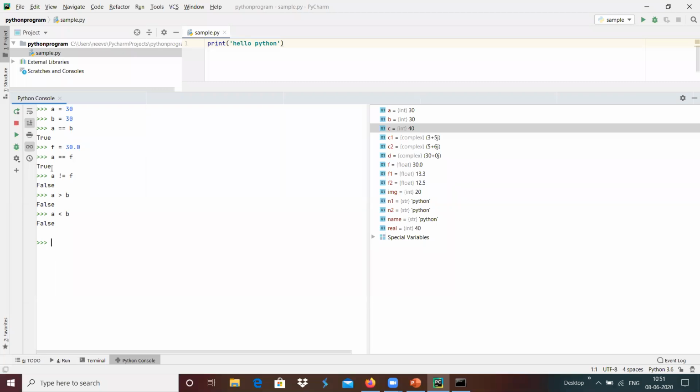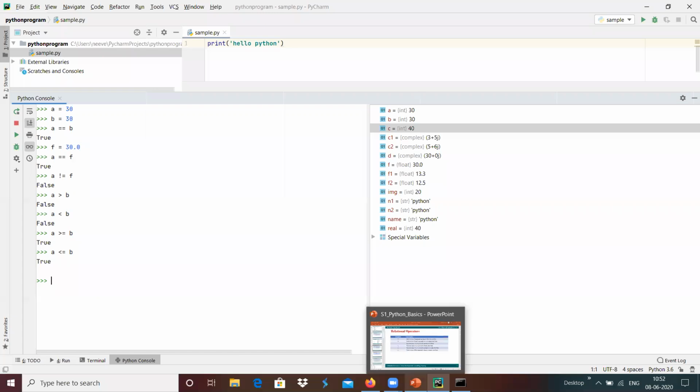In the case of equal and higher, we will get false over here. For example, we can use a greater than equal b, then we will get true since a and b are equal. And we can check a less than equals b, which is also true since a equals b over here.